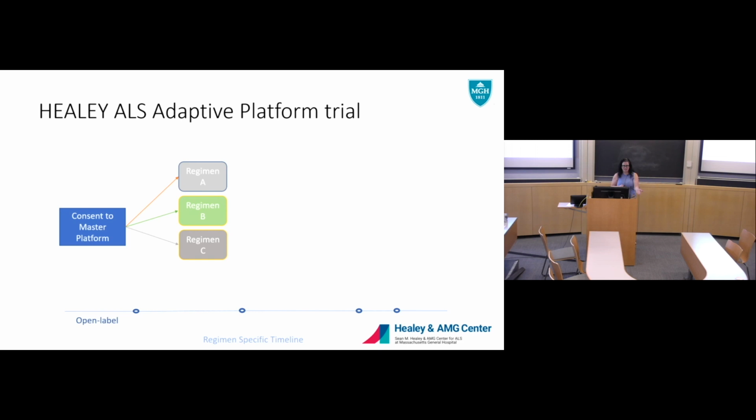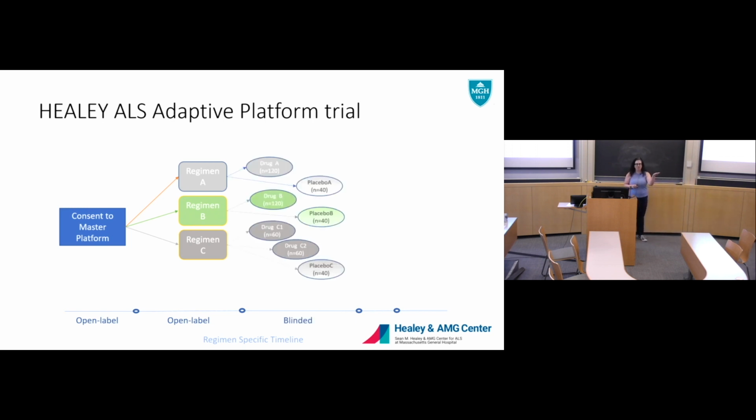Once they get consented to that regimen, and this is all open label, so people know what regimen they're going into, they get randomized into a drug or a placebo. We do a 3-to-1, so for every 4 people that come in, 3 will be on active and 1 will be on placebo. One of our regimens has 2 doses. They get followed for 24 weeks.